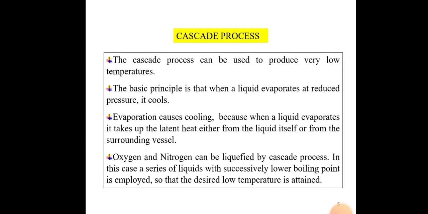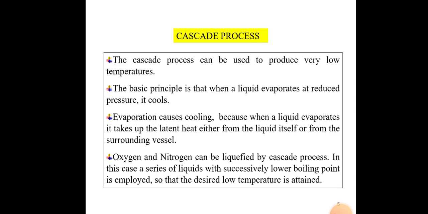First one is the cascade process. The cascade process can be used to produce very low temperature. The basic principle is that when a liquid evaporates at reduced pressure, it cools. Evaporation causes cooling, because when a liquid evaporates, it takes up the latent heat either from the liquid itself or from the surrounding vessel.